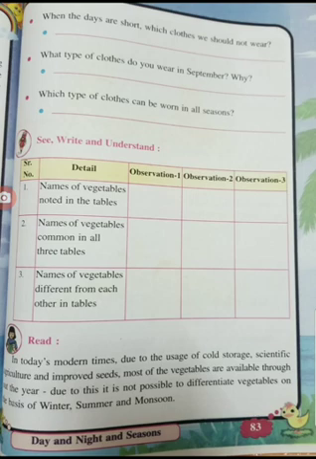I'll read it here. In modern times, due to usage of cold storage, scientific agriculture and improved seeds, most of the vegetables are available throughout the year. Due to this, it is not possible to differentiate vegetables on the basis of winter, summer and monsoon, because we get the vegetables in all the seasons.